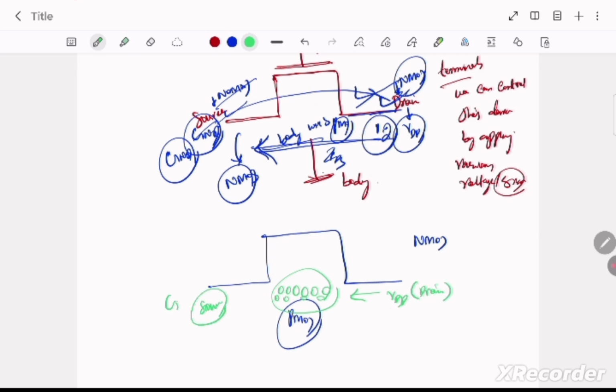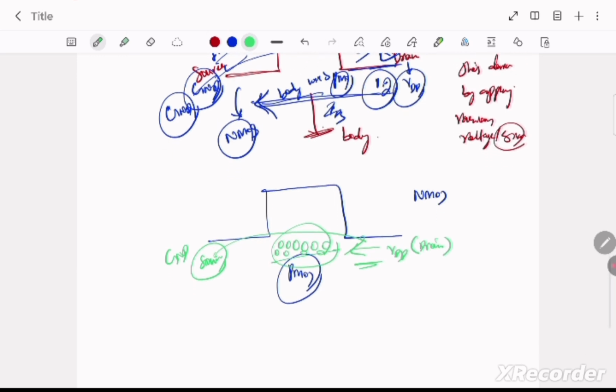Here we are having the ground, and this field will not be possible to attract the electrons from this ground towards the drain, because we are having majority carriers here from this PMOS body, as holes, but we want electrons here.